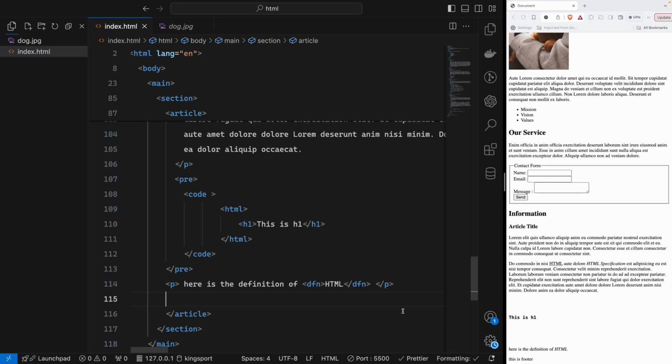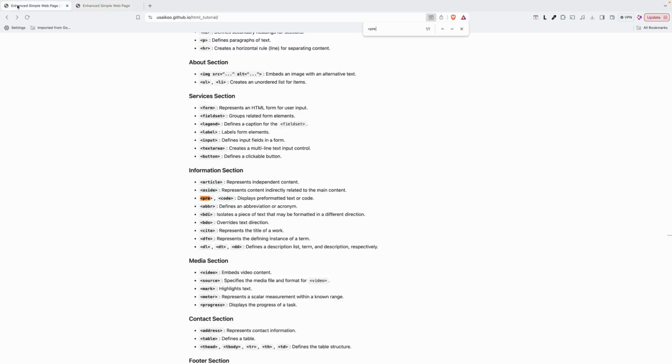It's good to know. And another one I may introduce you is BDI. So what is BDI? In the HTML tag we have BDI. This is for a piece of text that may be formatted in a different direction. Let's say in every language they have left to right, and some of the languages they have right to left. So that's why HTML introduced the tag BDI.